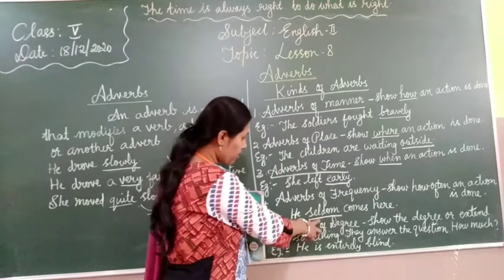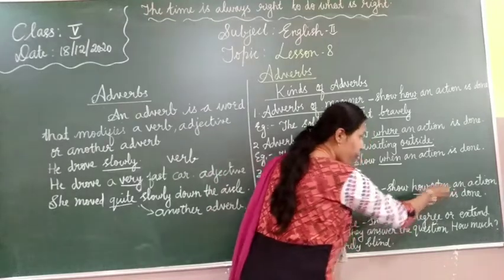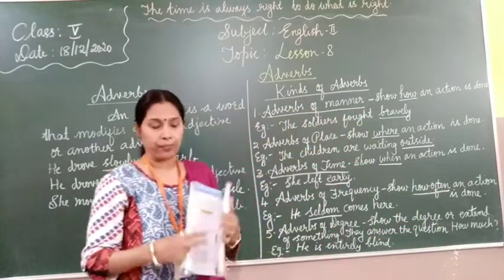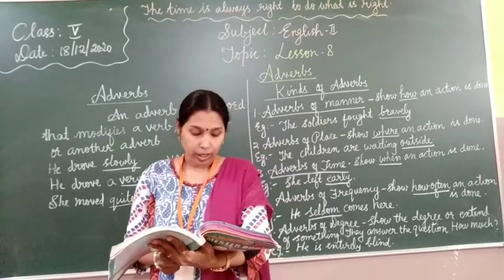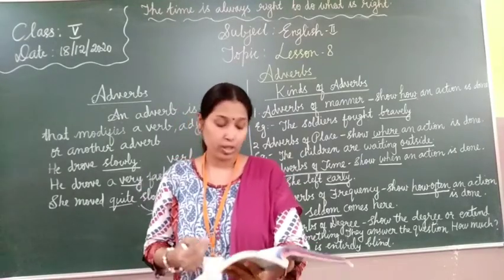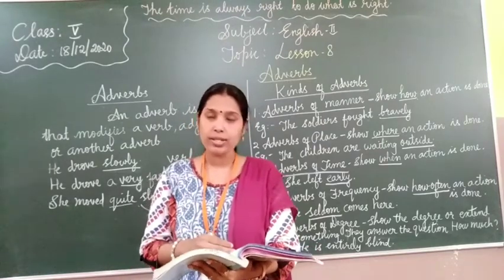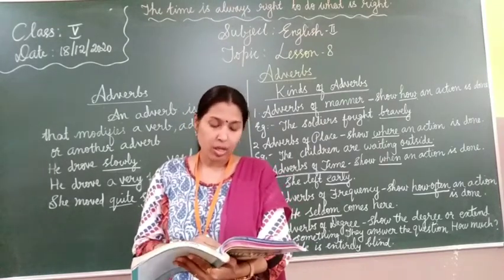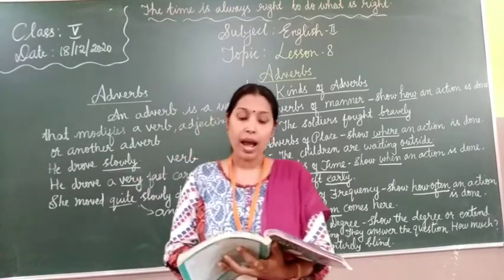Okay. So this comes under what? Adverbs of frequency. It shows how often an action is done. If you find these words in a sentence, those are adverbs of frequency.